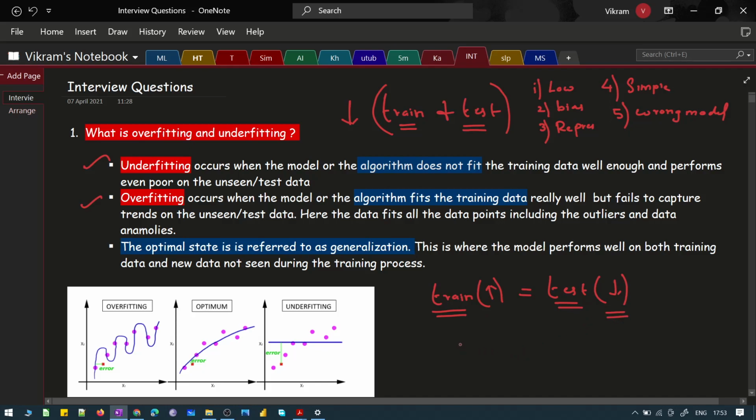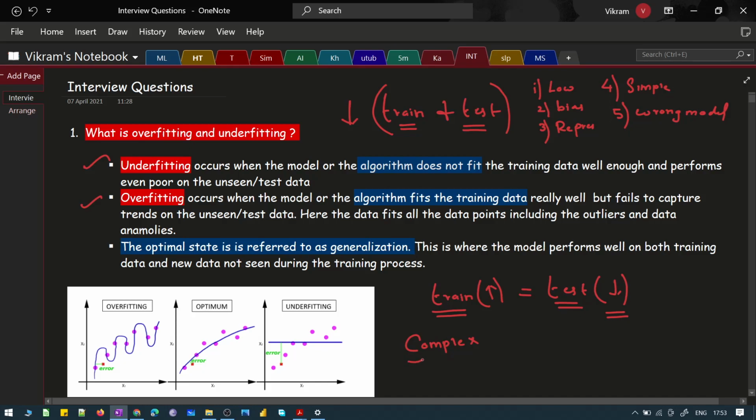The reason why this is happening is the complexity of the model. The model is complex to such an extent that it is able to understand the relationship on the training data set, but when it gets exposed to the new data set, it is not able to do well.